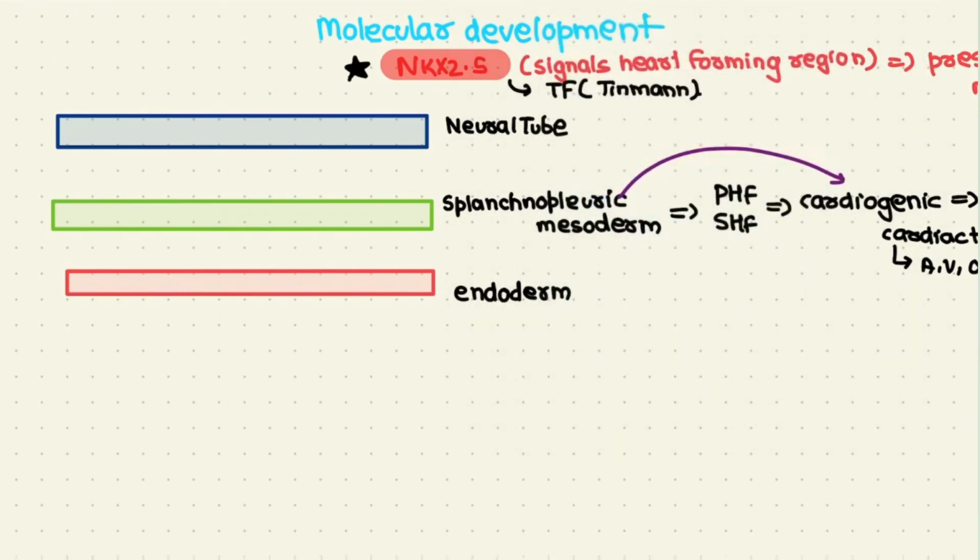Now this is regulated by another set of factors that are released by the endoderm. The endoderm releases factors such as bone morphogenetic protein 2 and 4. BMPs are basically dependent on the TGF beta signaling, and they will stimulate the production of NKX2.5, which will serve as the transcription factor, assisting this conversion of the splanchnic pleuric mesoderm.